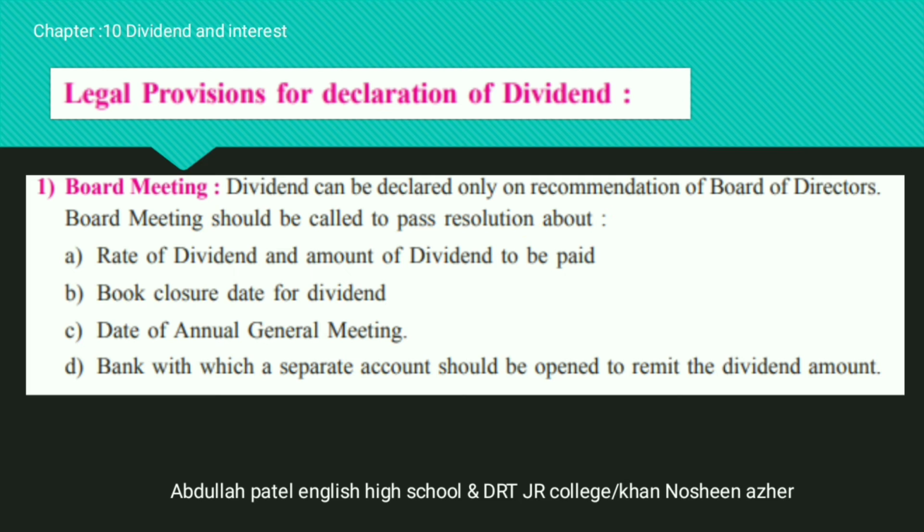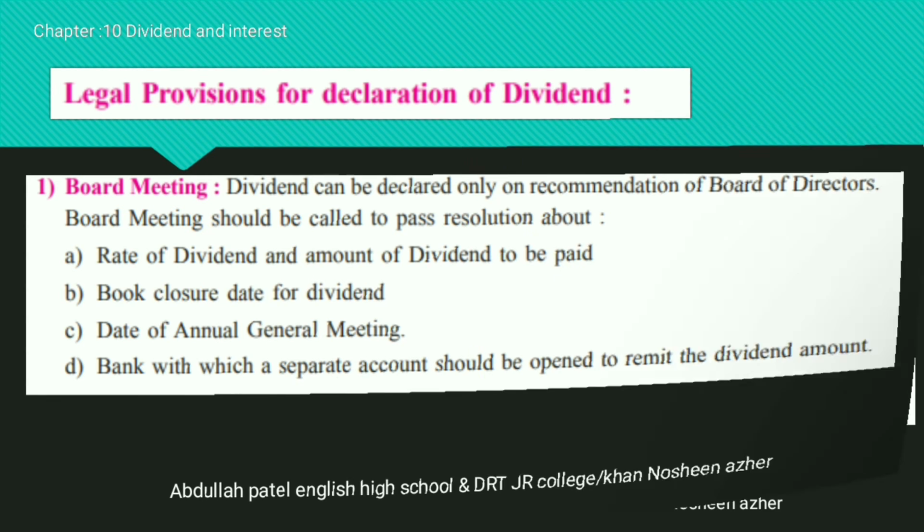So what are the points which should be confirmed during the meeting? First one, the rate of dividend and the amount of dividend which is going to be paid by the company. Second point, the book closure date for the dividend. C point, the date of the annual general meeting. D part, the bank with which a separate account should be opened to remit the dividend amount. So these are the points. During the board meeting, the company has to fulfill these conditions.